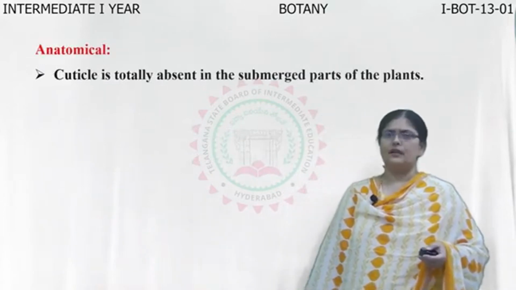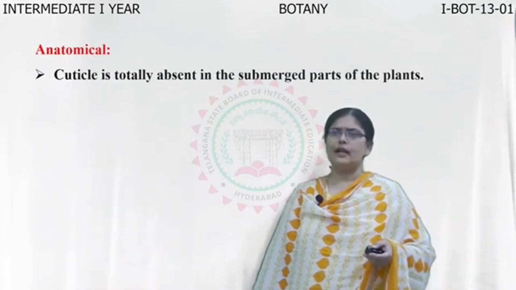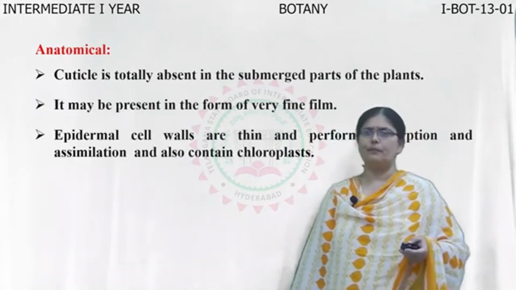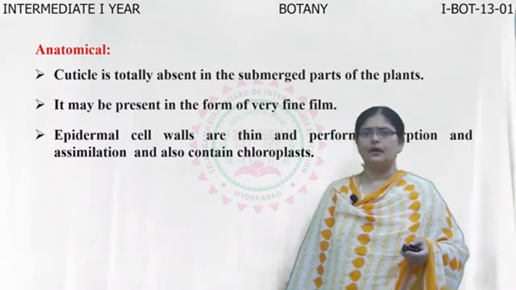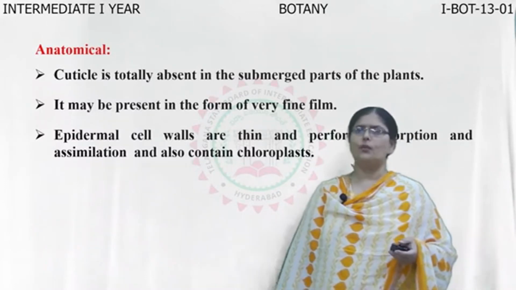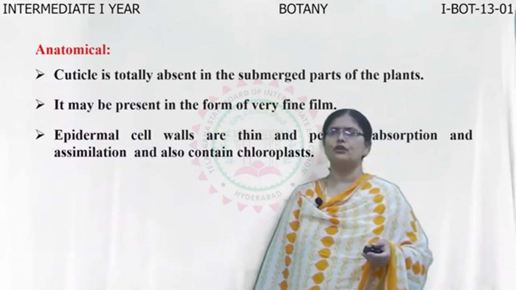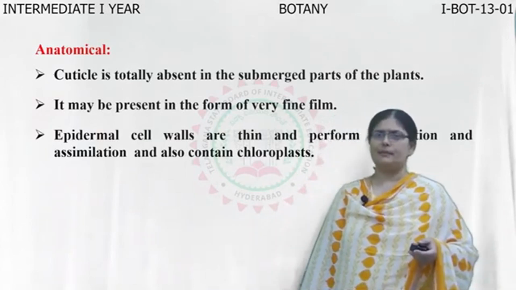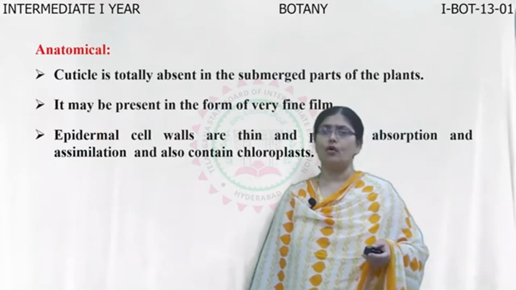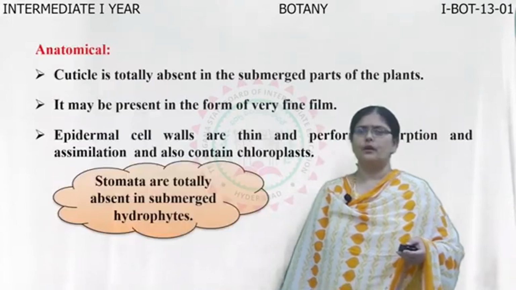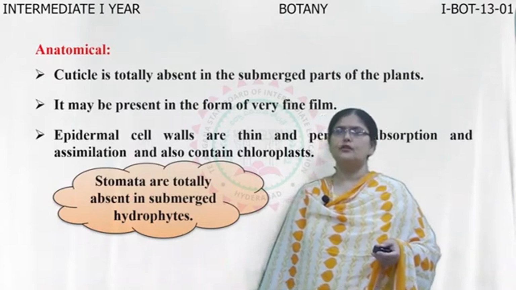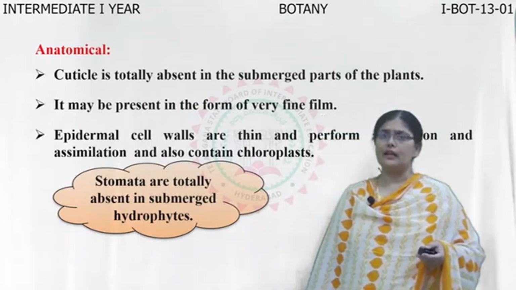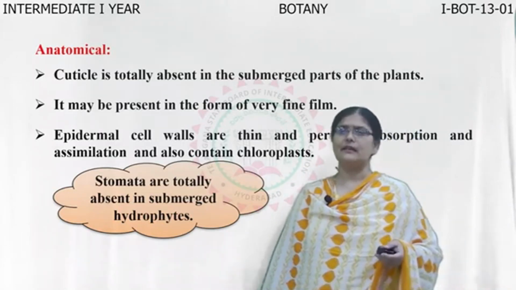Anatomically, if you see, the cuticle is totally absent in the submerged parts of the plants. It may be present in the form of a very fine film. And the epidermal cell walls are very thin and they perform the function of absorption as well as assimilation and they also contain chloroplasts. And stomata are totally absent in submerged hydrophytes. So, these are the anatomical adaptations seen in the hydrophytes.